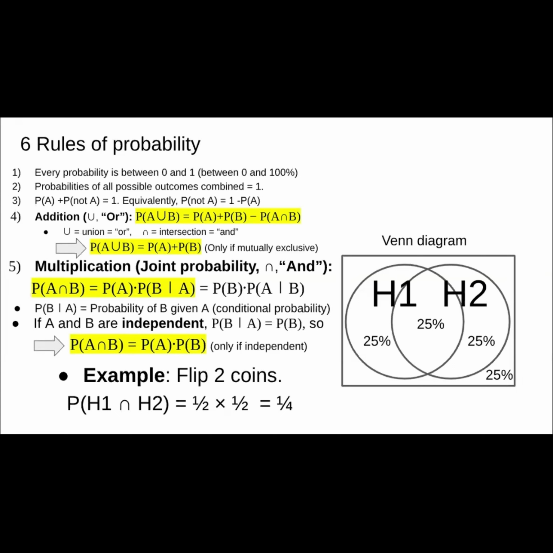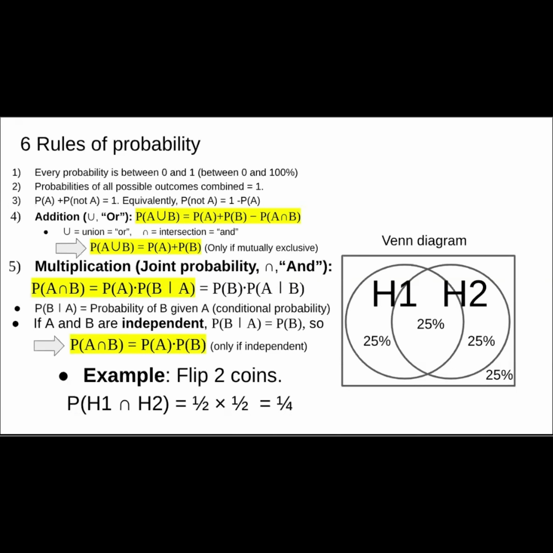So because the two coins are independent, we could use the simplified form of rule number 5. P of A and B equals P of A times P of B. So if you didn't have the Venn diagram and wanted to know the probability of heads on the first and heads on the second, you would simply multiply the probability of heads on the first times the probability of heads on the second. A half times a half equals a quarter. And it's the same for all the other three possibilities, like heads on the first and tails on the second. In all four cases, it will be a half times a half equals a quarter.